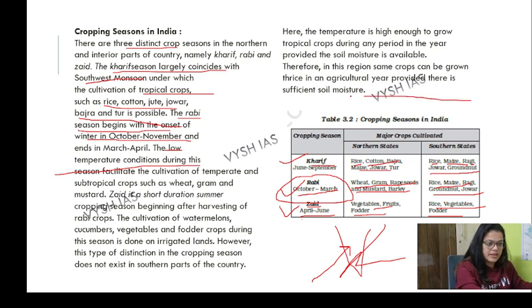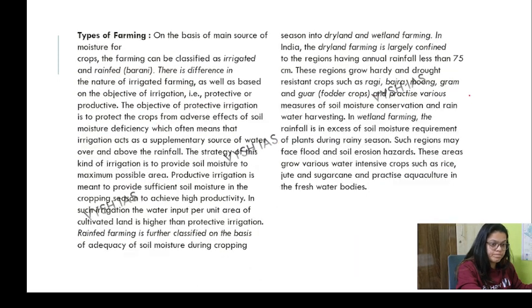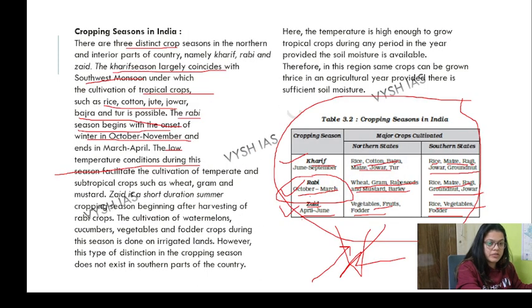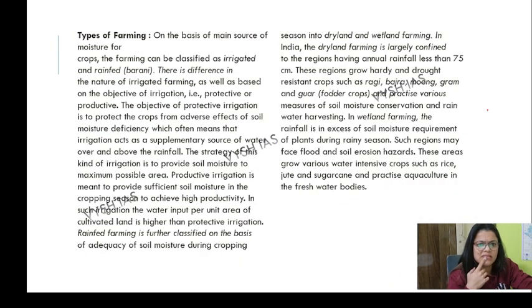So these are basically the cropping seasons in India: summer, winter, monsoon, you can call it. This is very important, remember it. Just draw this chart. If somebody asks you about the cropping seasons in India, draw this chart at the beginning itself. The person will get to know that you know everything about this topic. This is the gist of things.